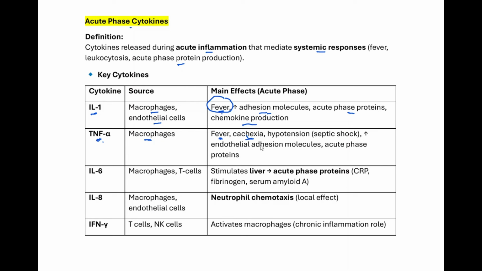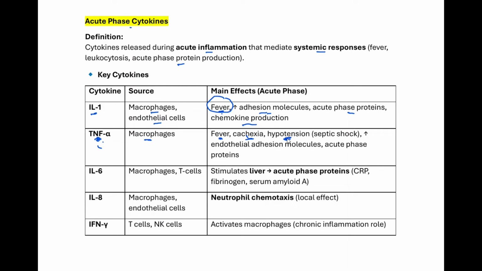Night sweats. The third one is what? Weight loss. And why are they losing weight? Because of production of this cytokine, the TNF-alpha. So that's going to cause weight loss through the process of apoptosis. And if you've not watched the video we did on apoptosis, make sure you watch those videos. Also, they could cause hypotension and septic shock, because they could increase capillary permeability, and that could lead to hypotension.